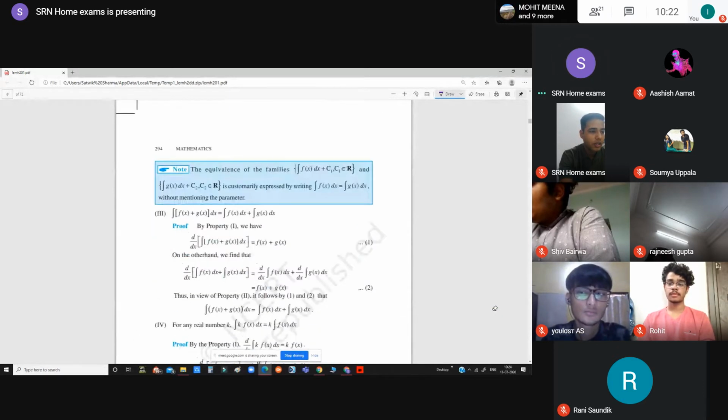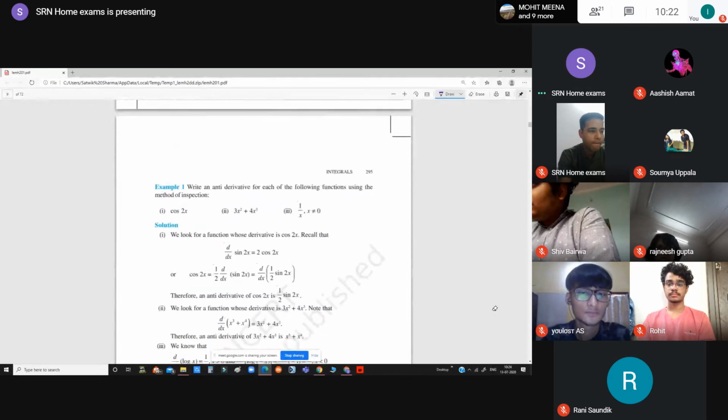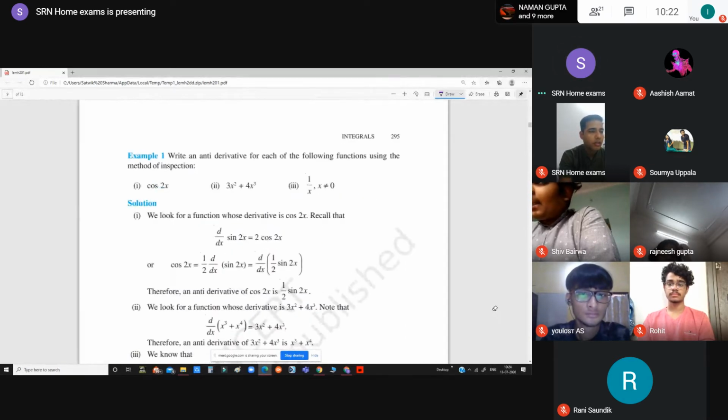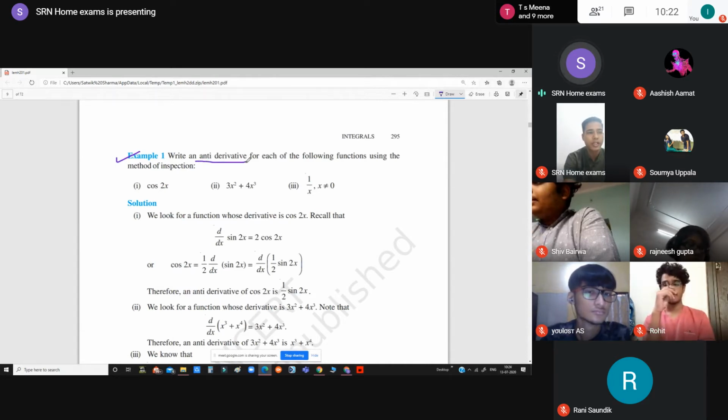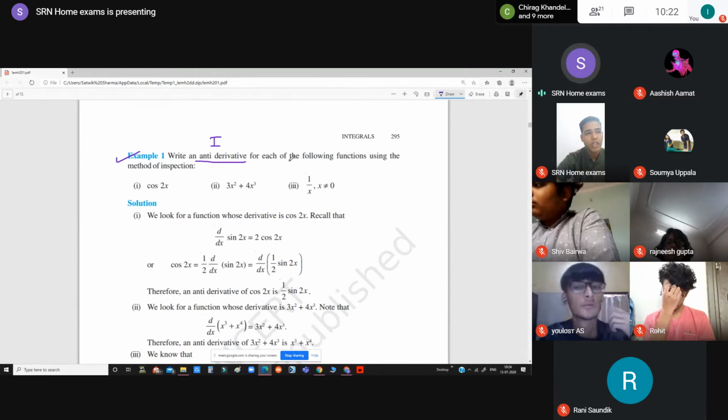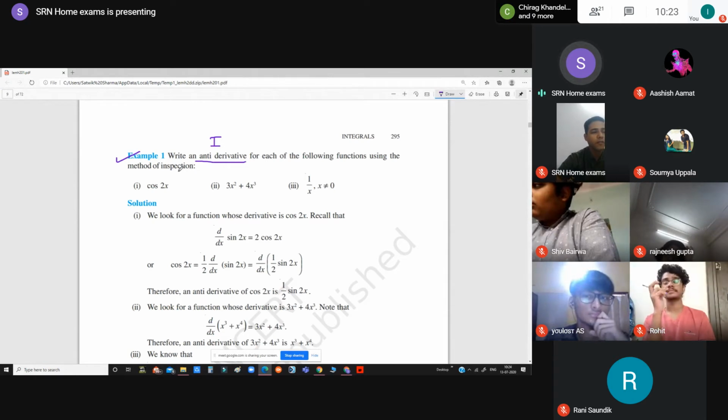Just have a look at another example. Yes, this example is going to tell you that integration and differentiation are just opposite of each other. So that is why he has written the word antiderivative. Now students should not get confused with this word antiderivative. The word antiderivative itself means integration. So that means you have to find the integral. Now the question is: write an antiderivative for each of the following functions using the method of inspection.